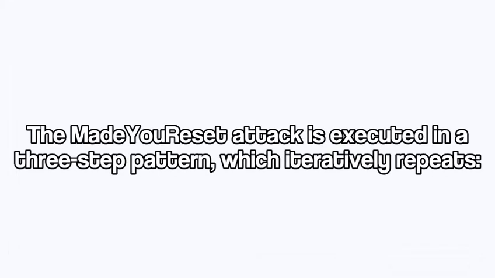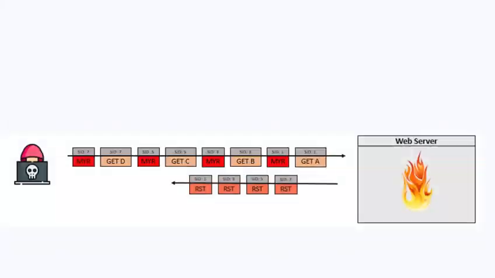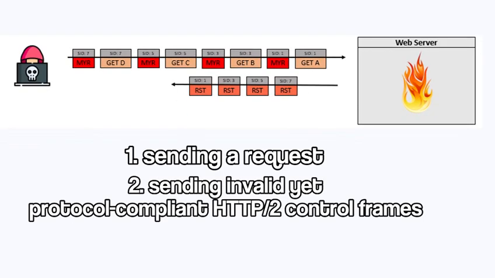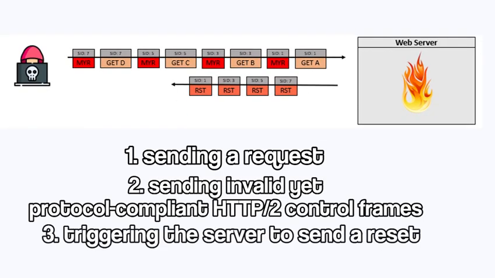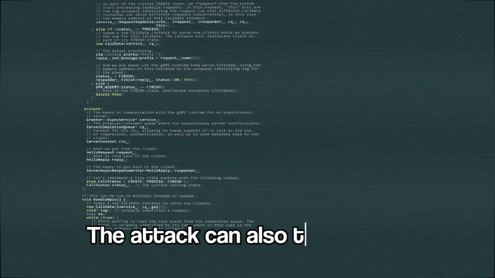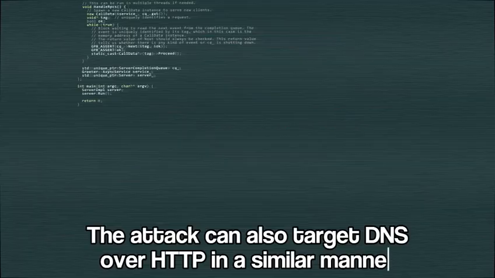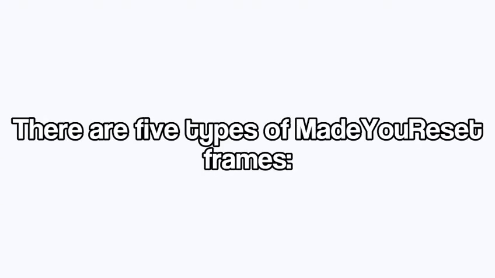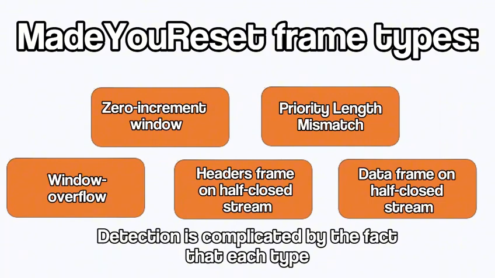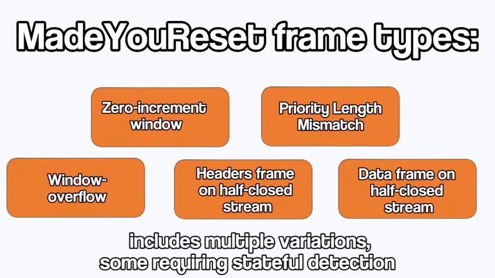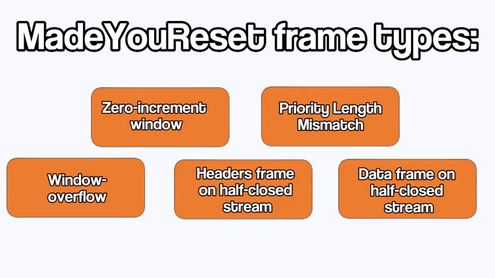The MadeYouReset attack is executed in a three-step pattern which iteratively repeats: sending a request, sending invalid yet protocol-compliant HTTP/2 control frames, and triggering the server to send a reset. The attack can also target DNS over HTTP in a similar manner. There are 5 types of MadeYouReset frames. Detection is complicated by the fact that each type includes multiple variations, some requiring stateful detection.